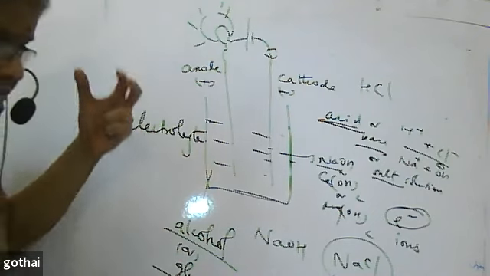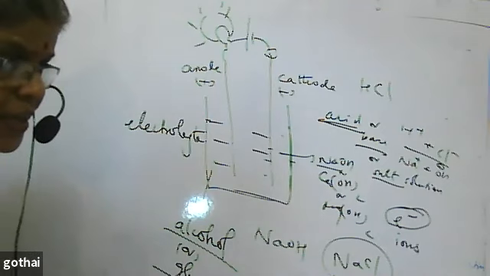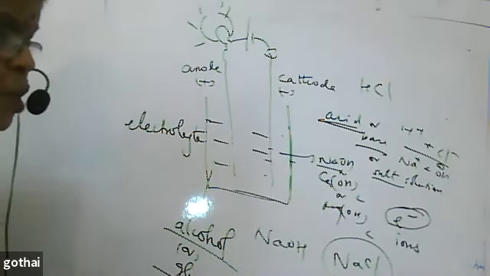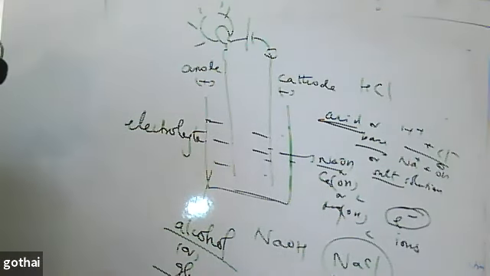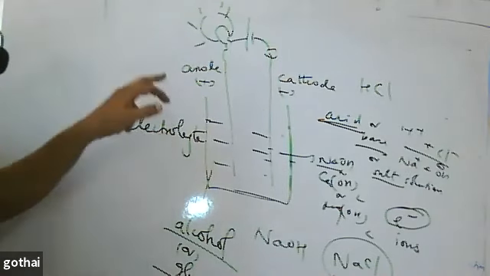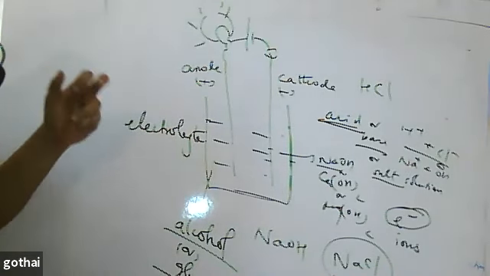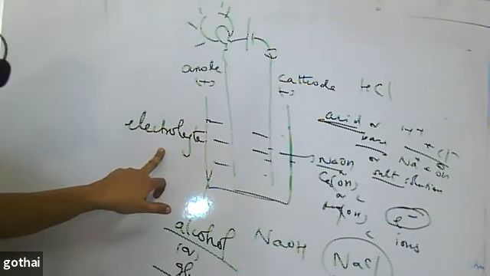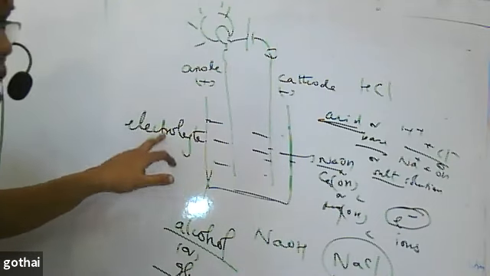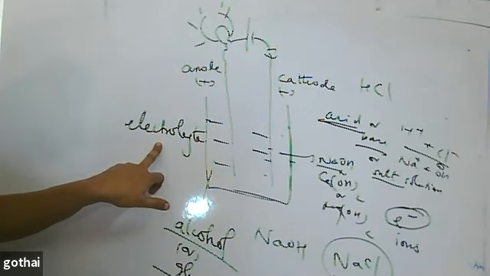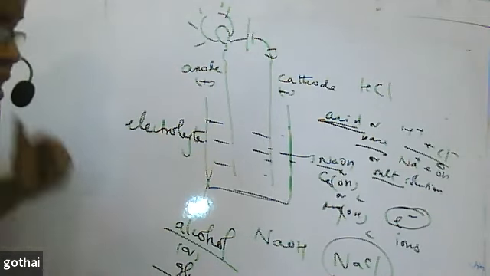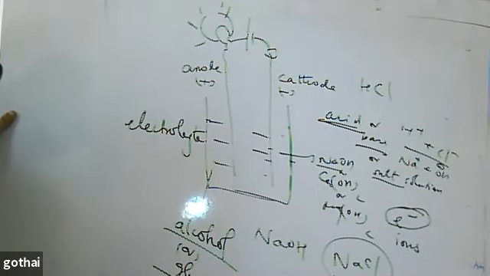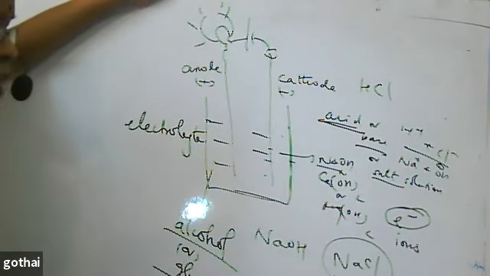If the conduction of electricity is very fast, we call it a strong electrolyte. If the conduction of electricity is slow, we call it a weak electrolyte. All strong acids, strong bases, and most of the salts, the neutral salts, come under strong electrolytes. The other salts come under weak electrolytes, and weak acids and weak bases also come under weak electrolytes. So what is common in acids and bases? Ions are common in them.